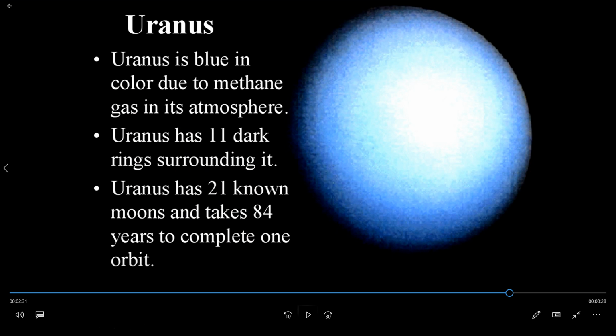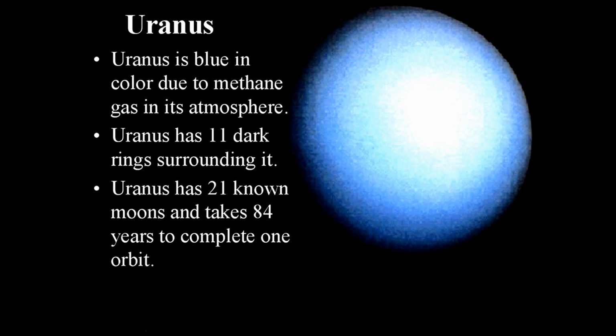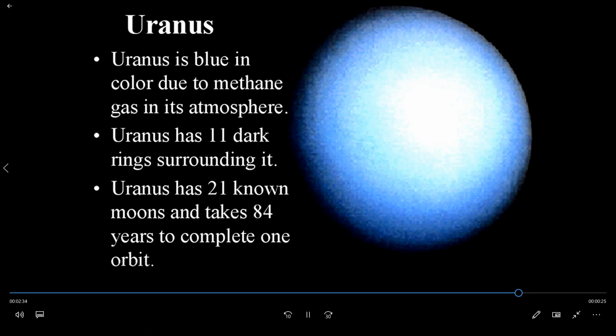Once more, Uranus. Uranus is blue in color due to the methane gas filled in its atmosphere. Uranus has 11 dark rings surrounding it. Uranus has 21 moons and takes 84 years to complete an orbit. That is Uranus. You got some information about Uranus. Okay.